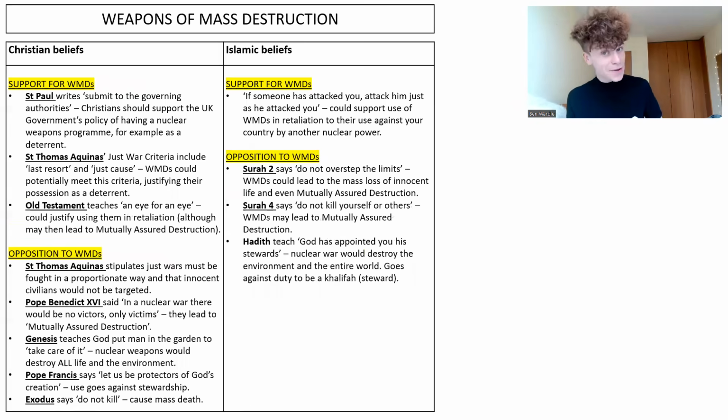In terms then of our next topic, weapons of mass destruction, and this is a contrasting beliefs topic. So you must know your contrasting beliefs about weapons of mass destruction, which are described by the United Nations as the most dangerous weapons on Earth. Nuclear weapons are described as the most dangerous weapons on Earth. And of course, there is lots of conversation and coverage in the news at the moment about weapons of mass destruction. The UK government, for example, has voted to renew the UK government's Trident nuclear submarine program.